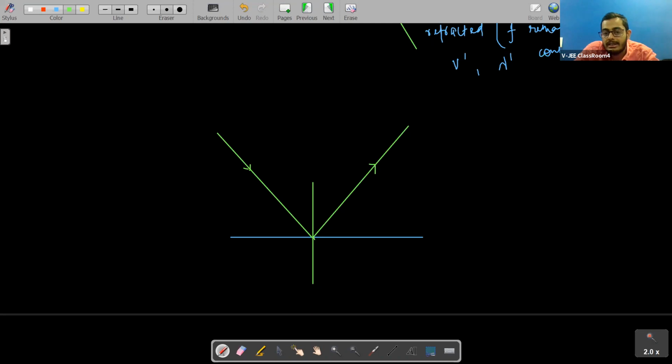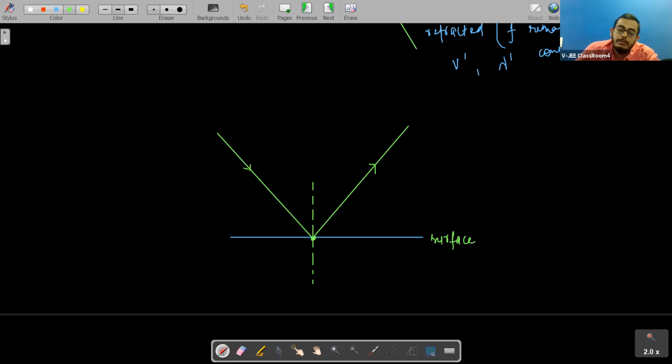The definition of reflection is the bouncing back of light rays on falling on a surface. On falling on a surface, light gets bounced back, and this phenomenon is known as reflection.